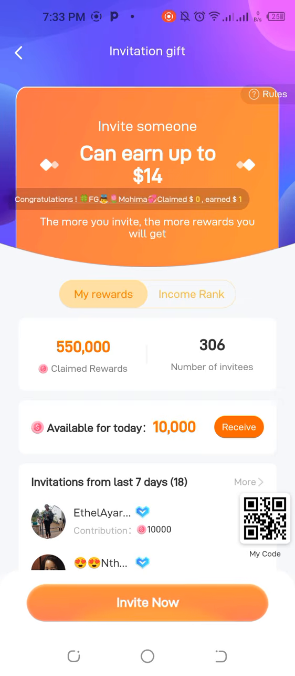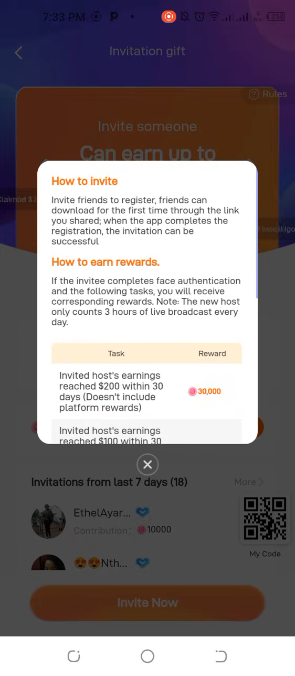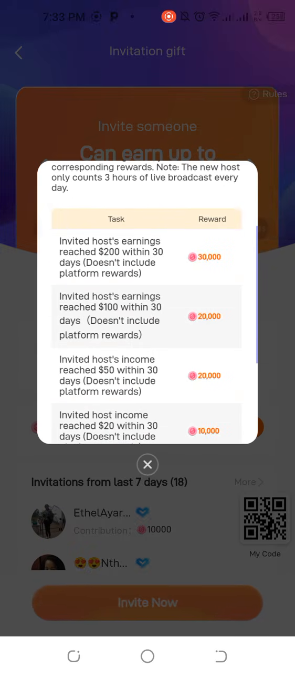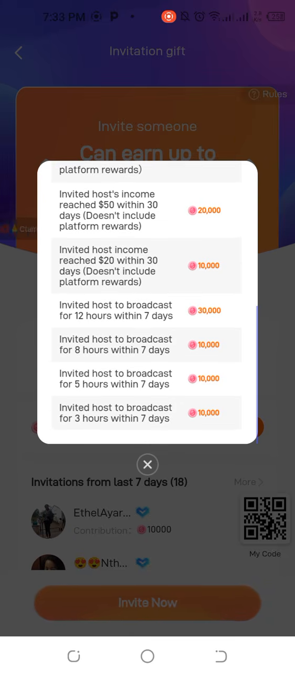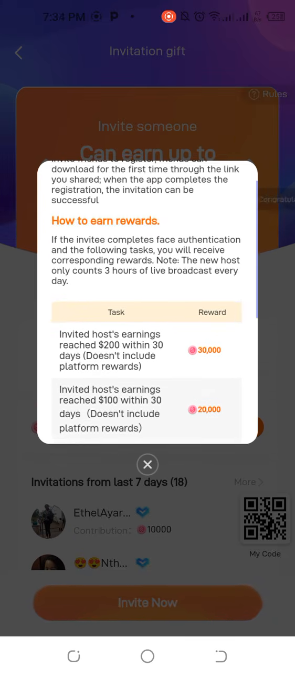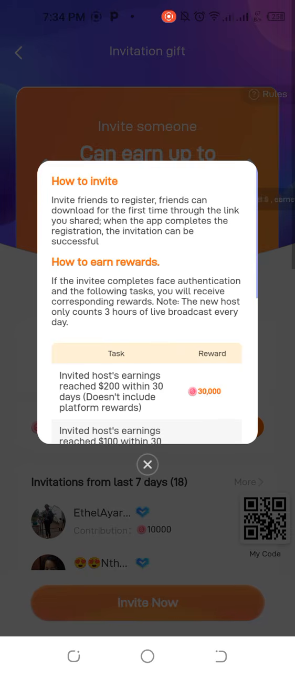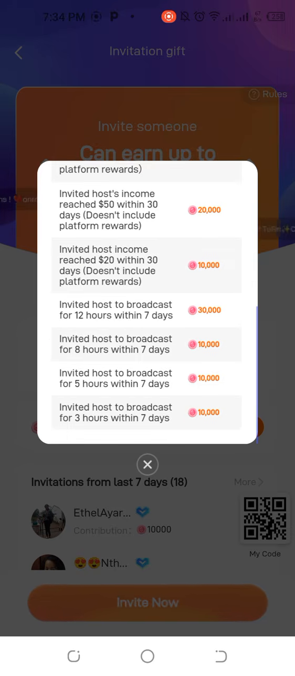But that $14, there is how it's being broken down in detail, and I've been able to explain all of the processes that you need to get all of this into your account as a new person on Poppo, okay? That's why I'm actually telling you this. So it is very, very important for you.